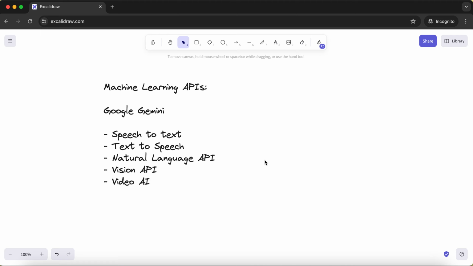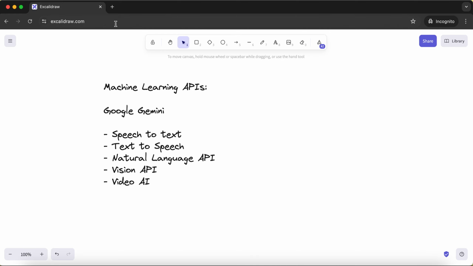At the end of the day, even though we don't have any expertise in building natural language processing APIs, vision API, or video API, we still get that capability added into our applications. I'm pretty sure you must have heard of Google Gemini, and these APIs you can see on the screen, speech to text, text to speech, natural language API, vision API, video API, are all part of this Google Gemini project. So let's go ahead and see the actual demos and how we can consume these APIs in our applications.